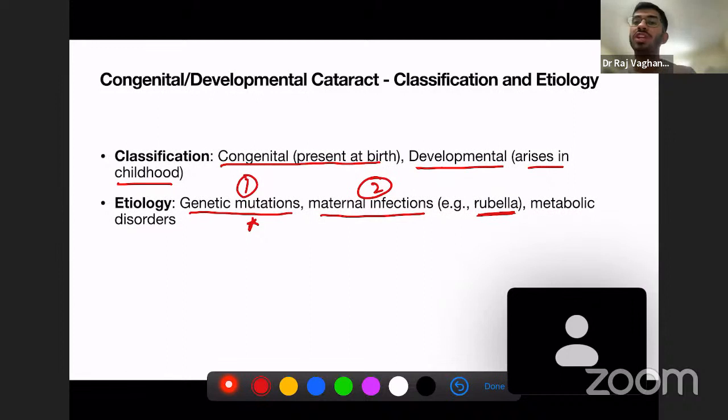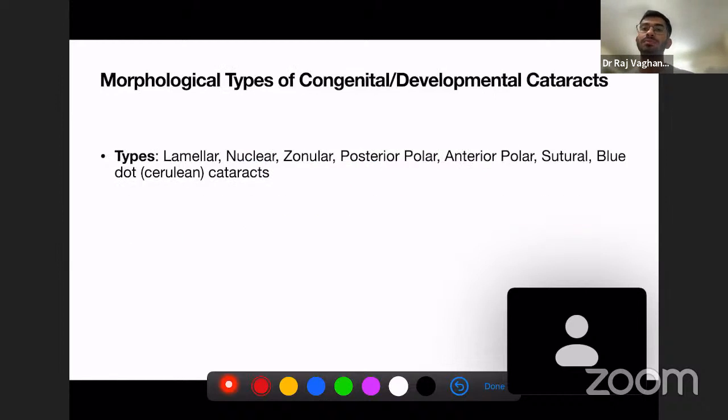So genetic mutations, maternal infections like rubella, and third, metabolic disorders of the children. These are the three main etiologies which can give rise to congenital cataract.